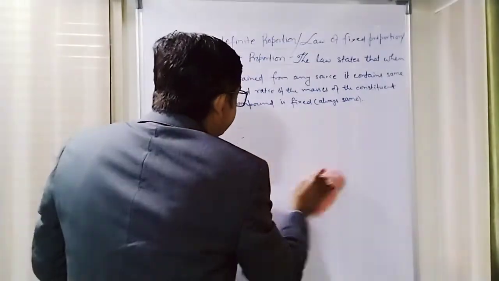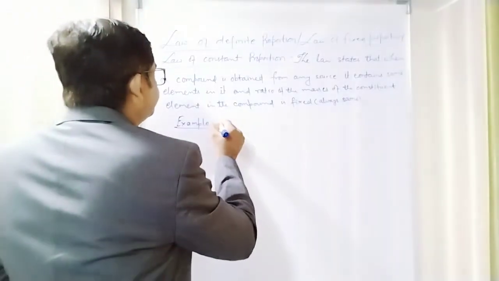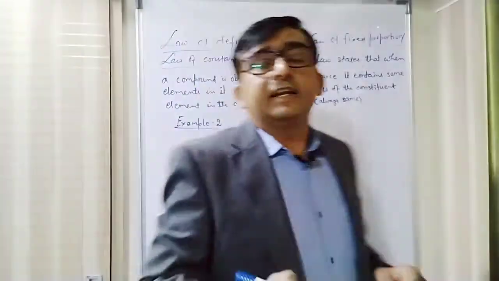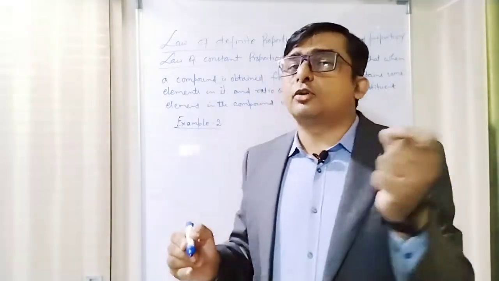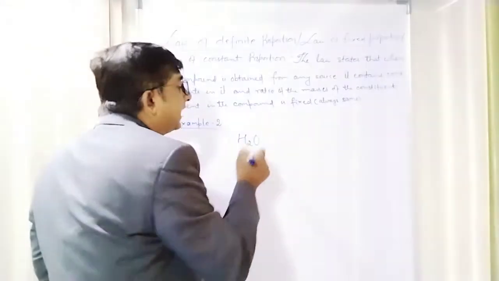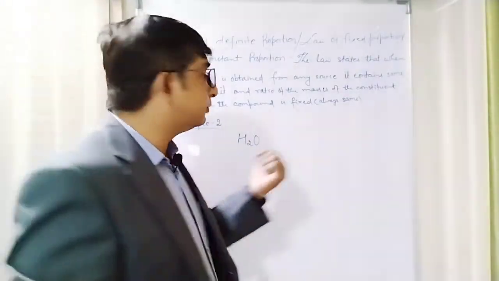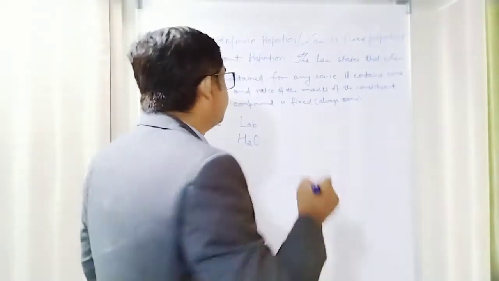So if I see the second example, that is example number 2. I am trying to obtain water from different sources. Water I can obtain from a lab. Once again, in the laboratory you can react oxygen and hydrogen to make water. So this is coming from the lab, the laboratory method.